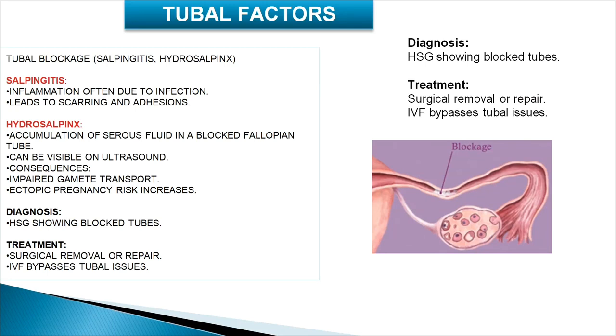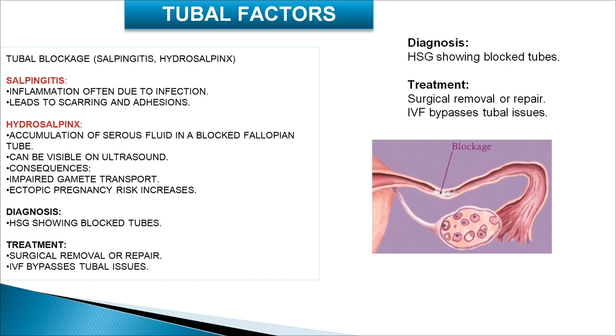The tubal factors are the factors which affect the tubes and then lead to infertility. It could be tubal blockage by salpingitis or hydrosalpinx. Now, what is salpingitis? It's an inflammation, often due to infection of the tubes, which leads to scarring and adhesions in the tubes. And hydrosalpinx is the accumulation of serous fluid in a blocked fallopian tube, which can be visible on ultrasound. The consequences are impaired gamete transport and an increased risk of ectopic pregnancy.